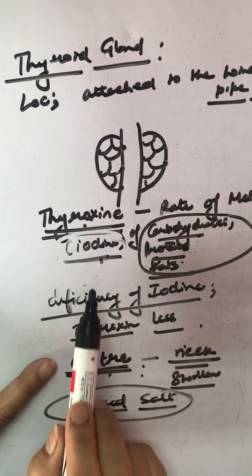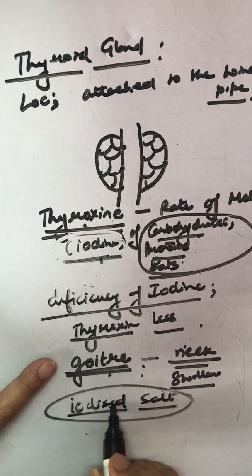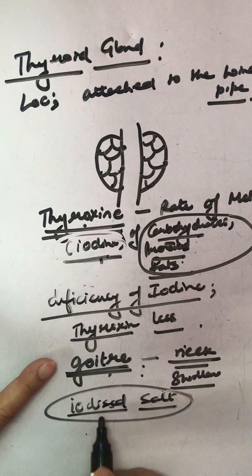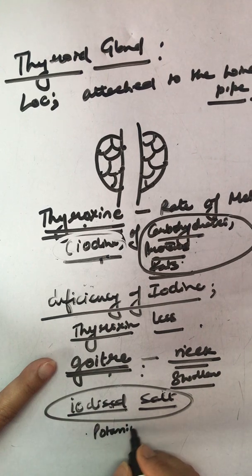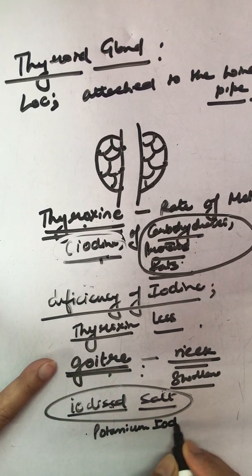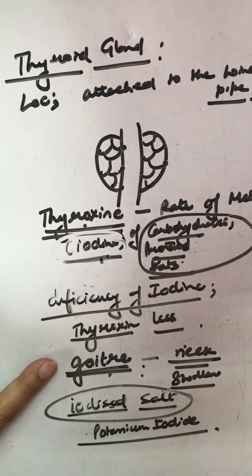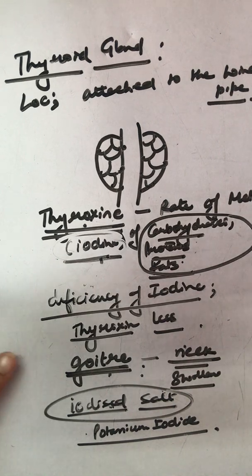And iodized salt contains an appropriate amount of iodine compounds. Which iodine compound? Potassium iodide. So it can prevent this disorder as it can sufficiently produce this thyroxine in our body. Okay, next one.